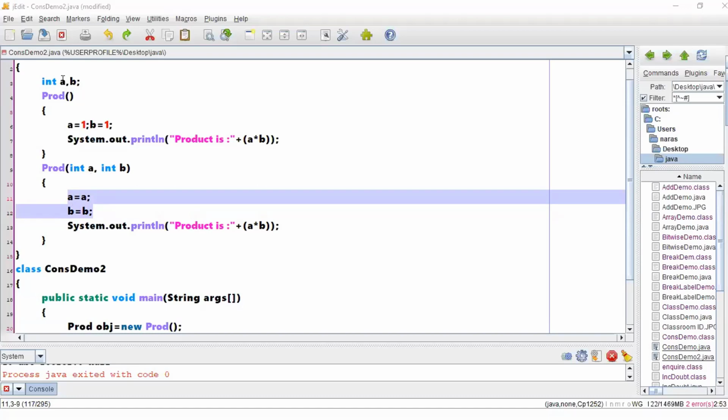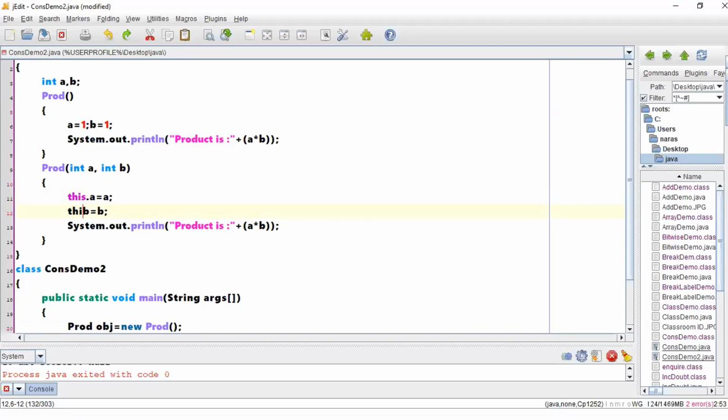Correct. Instance variable name is also a and b, and local variable name is also a and b. If you are writing a is equal to a and b equal to b, then there will be confusion for a person who is reading the program. He will wonder why it is initializing a with a itself, b with b itself. So if you want to talk specifically with respect to instance variables, then you need to use the keyword this dot a. What this specifies is you are talking about the object of the current instance.